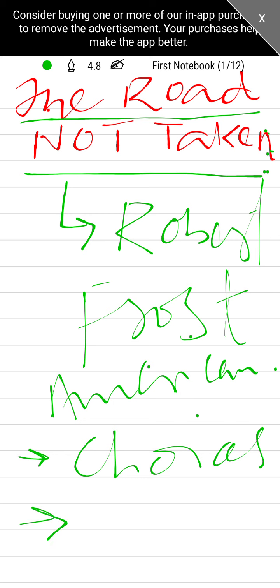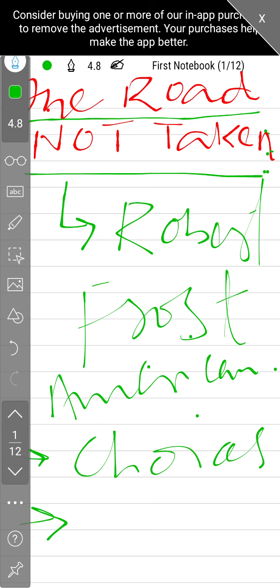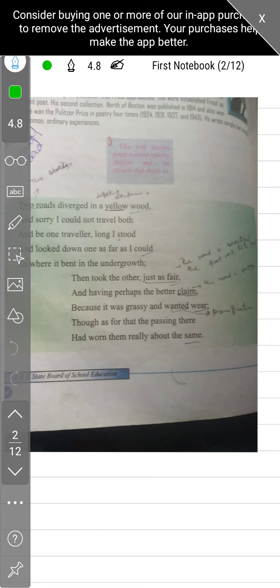If we choose the right choice, we will be happy with our life. If we choose a wrong one, we will be disappointed with our choice, with our life, right? So today we will give a textual explanation of this very poem. Let us start the poem, and it starts like this.